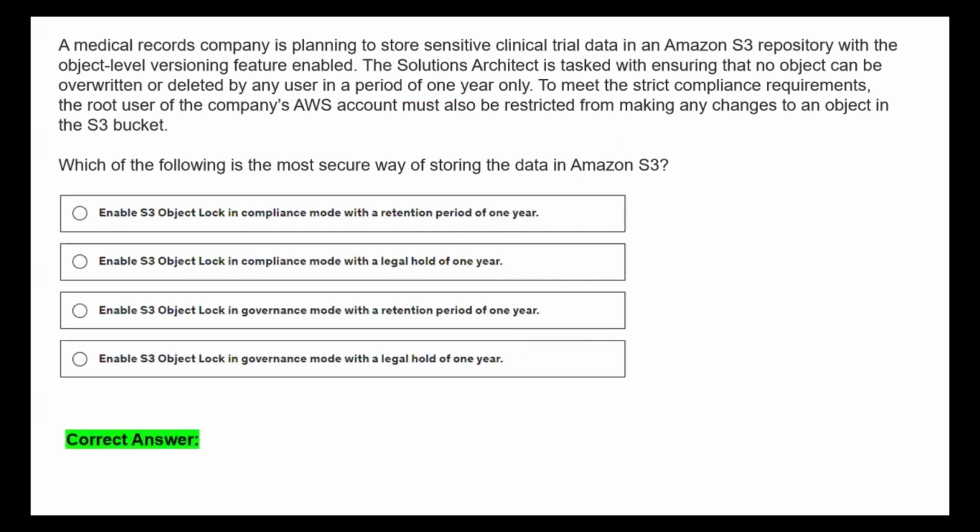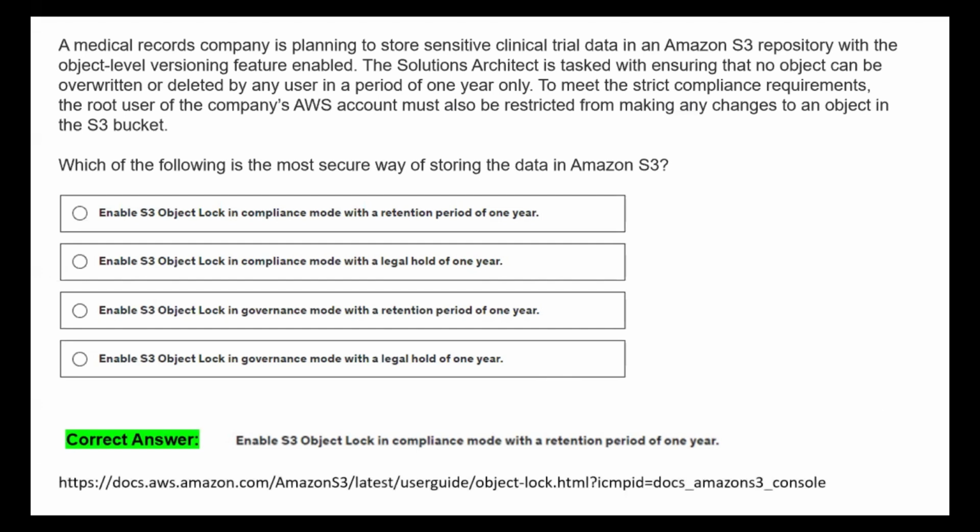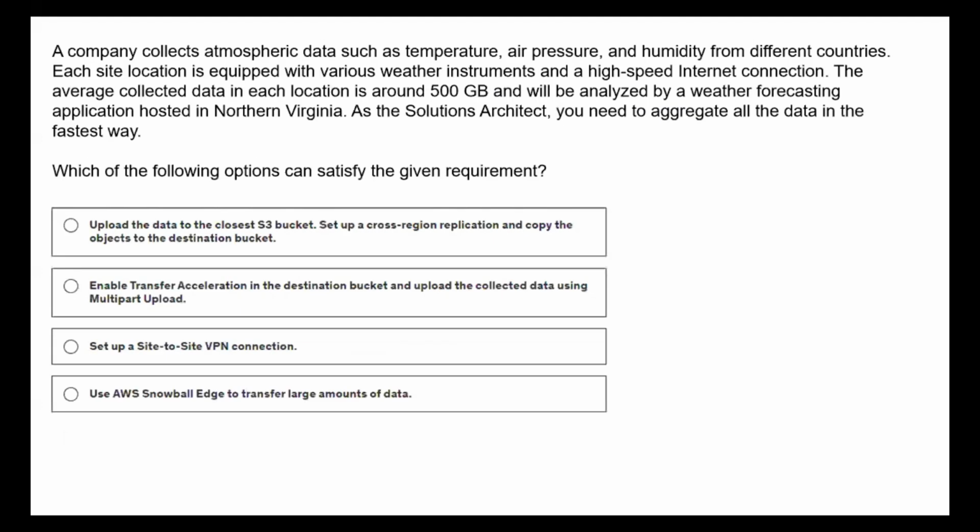Okay, now let's go into the next question, team. So you can see this is the answer: compliance mode and retention period. Okay, let us see this question. A company collects atmospheric data such as temperature, air pressure, and humidity from different countries.